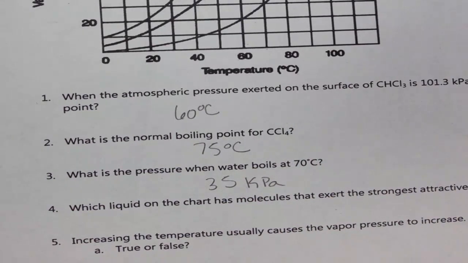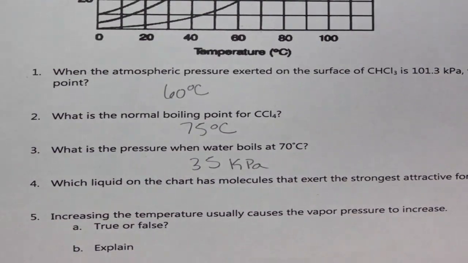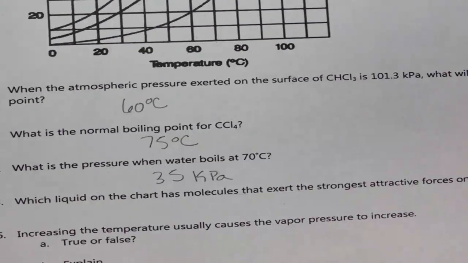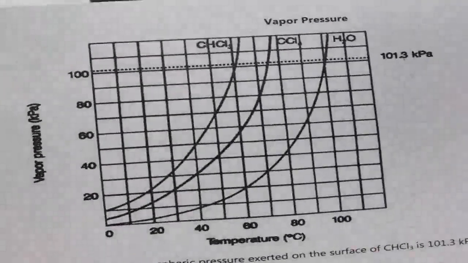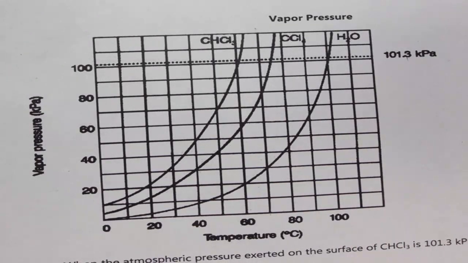Which liquid on the chart has molecules that exert the strongest attractive forces? Here's where students get tripped up. A strong attractive force means a lot of energy to break. More energy to break means fewer particles in the gas phase. Fewer particles in the gas phase, less vapor pressure.